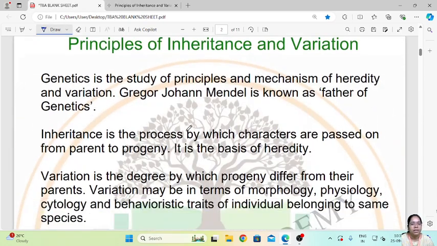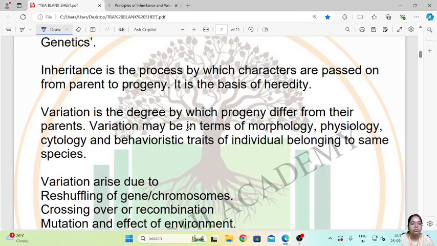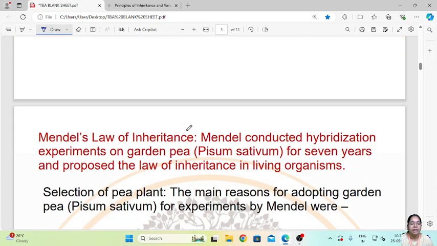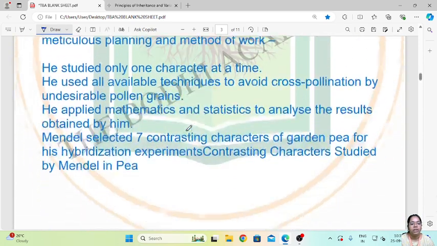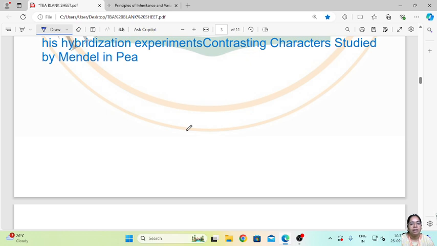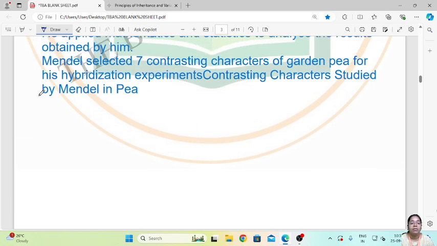So in today's class, what we have learned is what is genetics, what is inheritance, what is variation, and how variation is caused. Then we have seen Mendel's law of inheritance, how the experiment was done, and which were the 7 contrasting characters which Mendel used in his experiment.